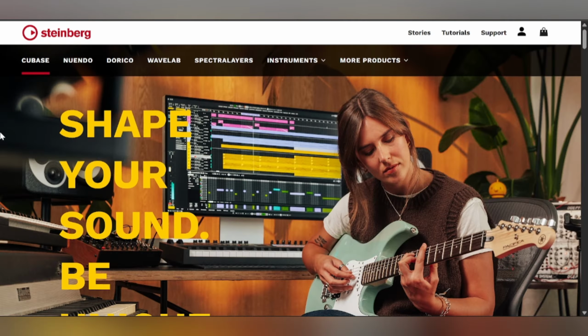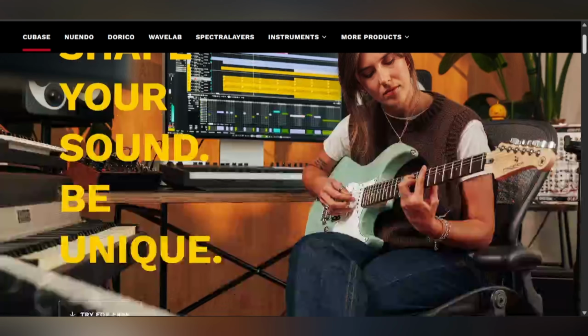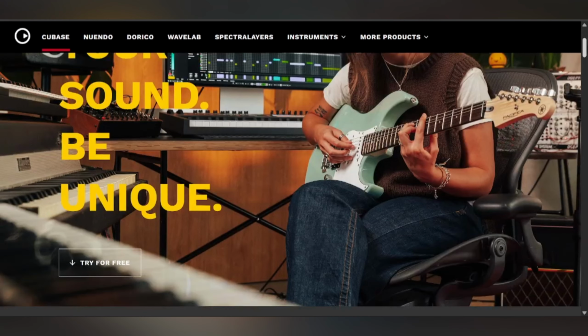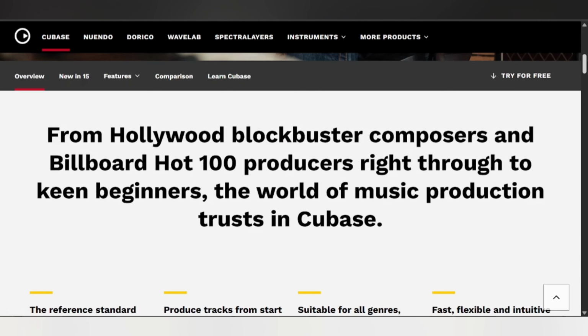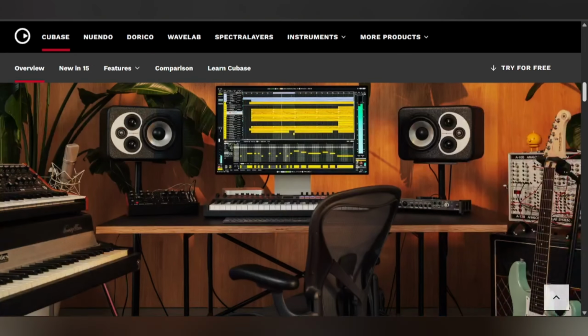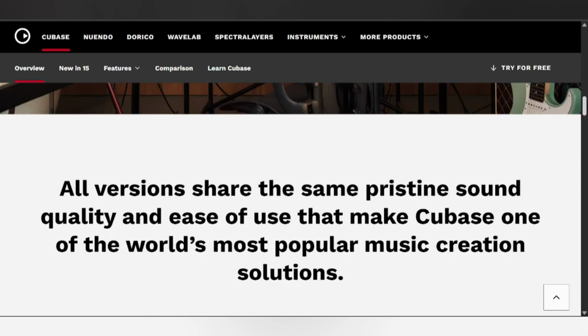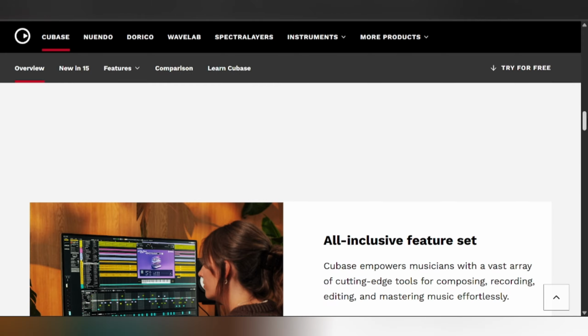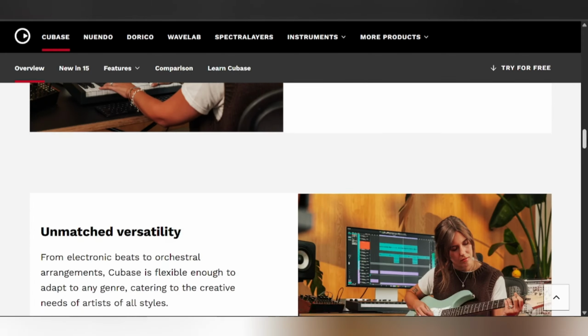Cubase offers a polished interface and a rich set of tools for MIDI sequencing, audio editing, mixing, and mastering. Cubase stands out with its integrated scoring editor, extensive virtual instruments, and advanced automation features, making it ideal for complex compositions and detailed arrangements. Its workflow is streamlined to support large projects and collaborative environments with strong support for third-party plugins and hardware integration. Cubase demands more system resources but delivers stability and depth for demanding sessions. The learning curve can be steep for newcomers due to its broad feature set.